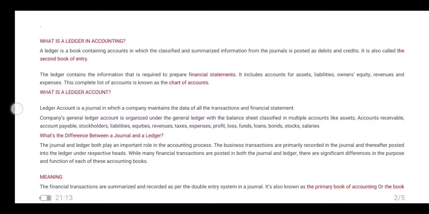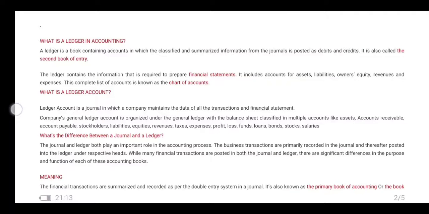Now, what is the difference between journal and ledger? We already know what a journal is. Now we discuss the difference between ledger and journal. Both journal and ledger play an important role in the accounting process. Business transactions are primarily recorded in the journal, and thereafter posted into the ledger under respective heads. While many financial transactions are posted in both journal and ledger, there are significant differences in the purpose and functions of each of these accounting books.